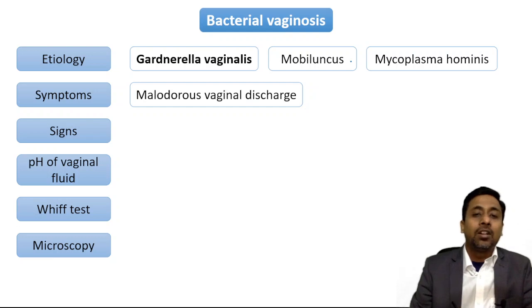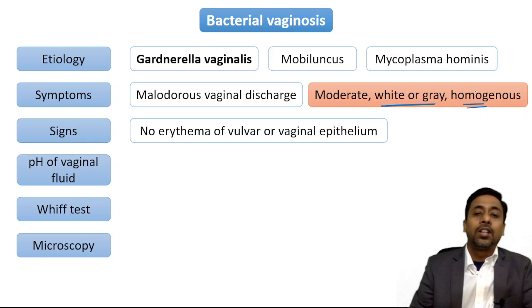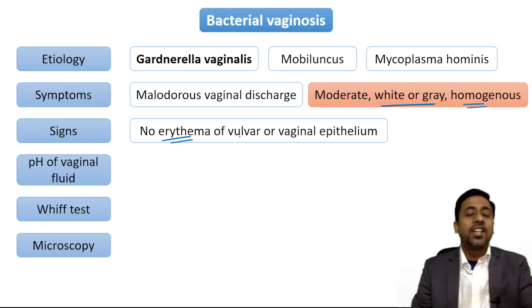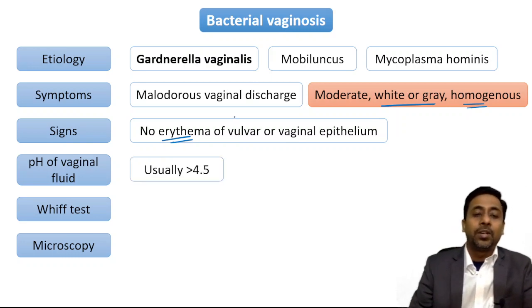Symptoms: malodorous vaginal discharge, the first symptom. And it may be moderate, white or grey and homogeneous. Signs: no erythema of vulvar or vaginal epithelium. So there is no erythema or itching as we have seen in case of trichomoniasis. pH of vaginal fluid is usually more than 4.5.